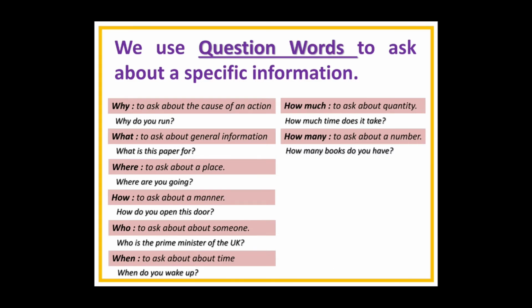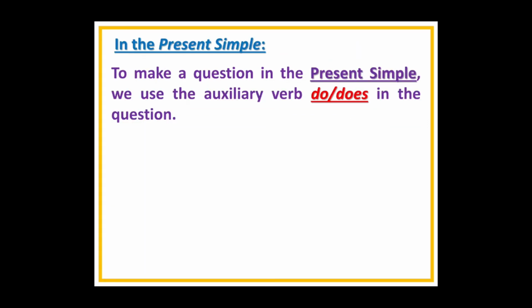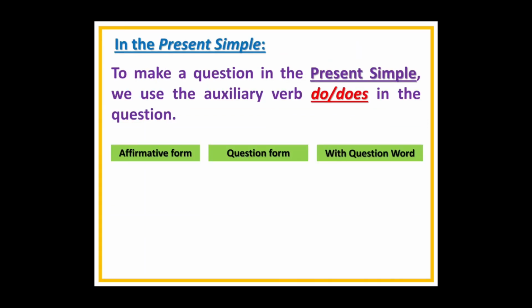We talked about how much and how many in our previous lesson. How many books do you have? A number. I have 5 books. Okay? So in the present simple, to make a question in the present simple, we use the auxiliary verb do or does in the question, okay?